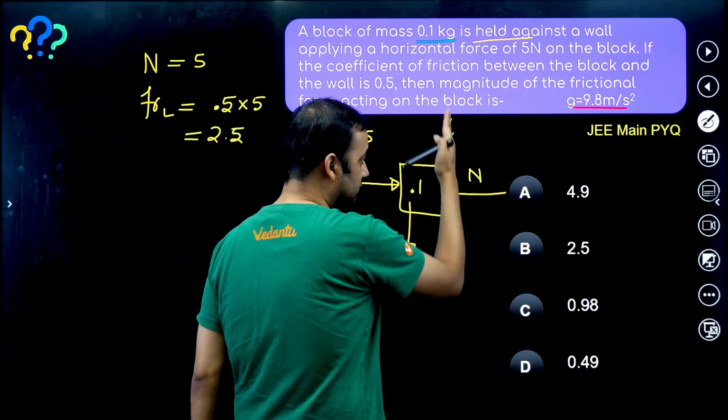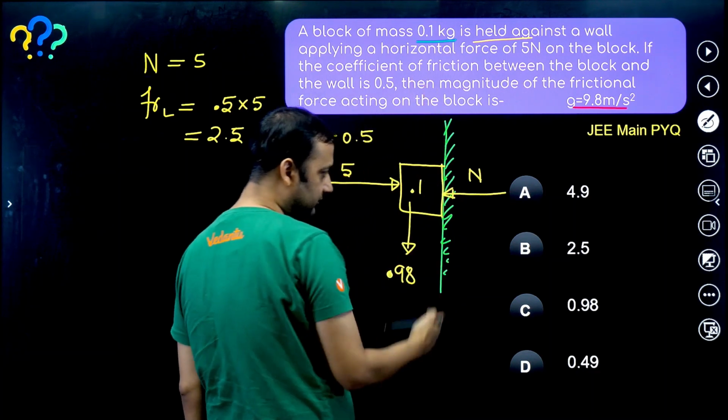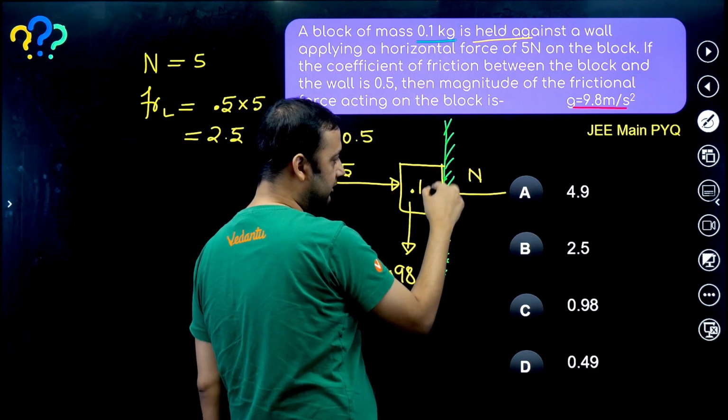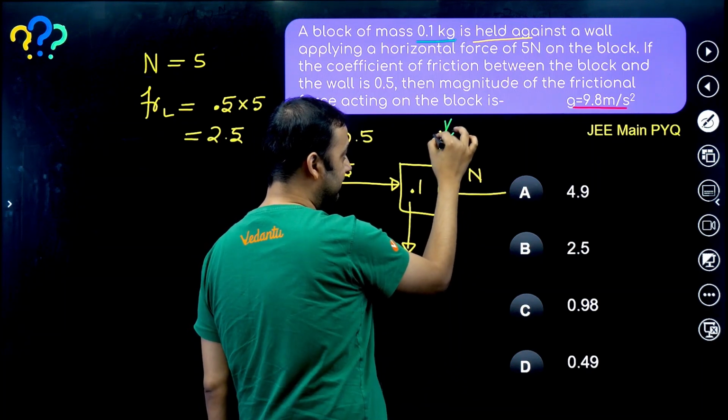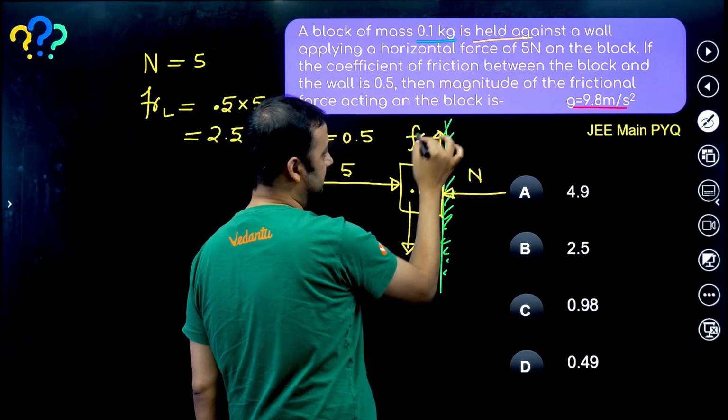So friction. See, there are two surfaces. One is this wall, which is green colored, and one is this block. So the right surface of the block. Friction will be acting in the upward direction. Why upward direction, guys? Think.